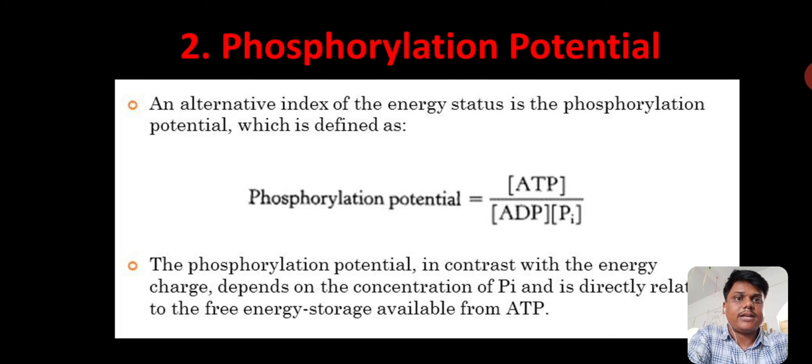Here, inorganic phosphate is taken into consideration because inorganic phosphate plays an important role in the conversion from ADP into ATP, and so this indicator is known as phosphorylation potential. It gives the free energy storage available from the ATP.